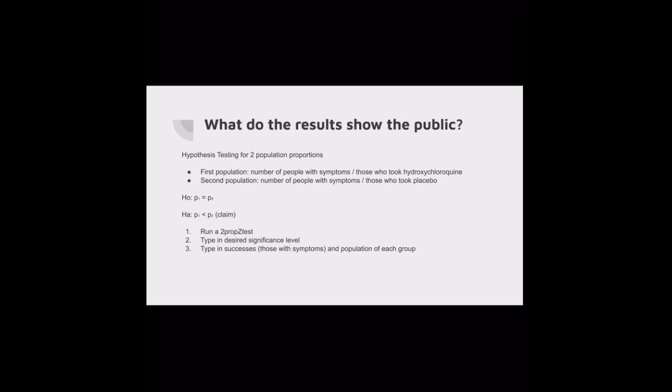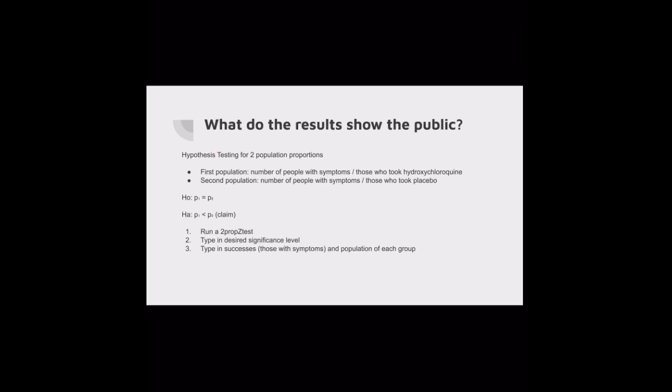Here you could do the first population is the number of people with symptoms out of those who took hydroxychloroquine, and the second population is the number of people with symptoms out of those who took the placebo. The null hypothesis would be P1 equals P2, so taking hydroxychloroquine versus not taking hydroxychloroquine does not affect the number of people diagnosed with symptoms. The alternative hypothesis, which is the claim, would be that P1 is less than P2, meaning taking hydroxychloroquine leads to less people developing symptoms of COVID-19.